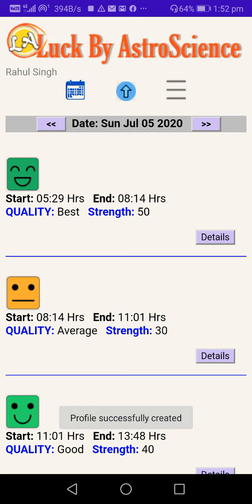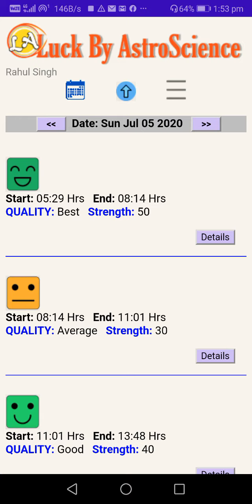So this is one time setup. Okay, so that's over. It just gives the message that profile successfully created. So now this is the main screen. This is where all the action happens. So what it shows first of all is the date, which is Sunday, July 5, as you can all see.